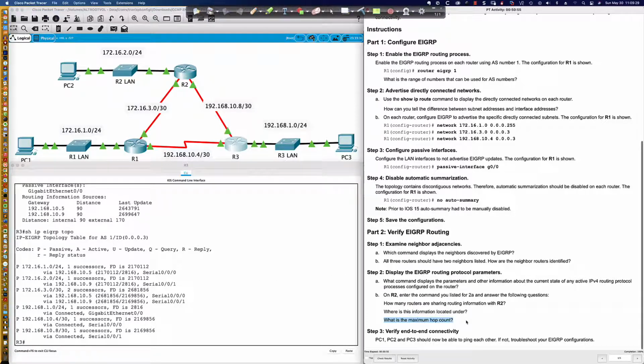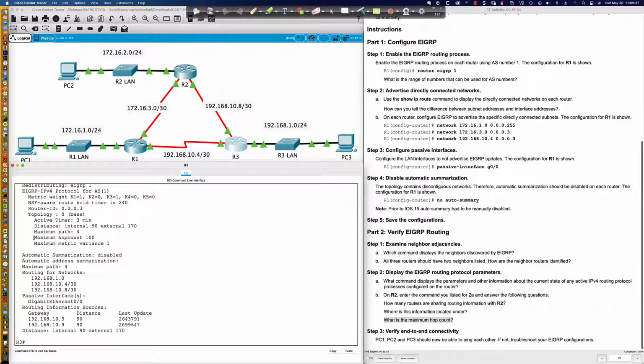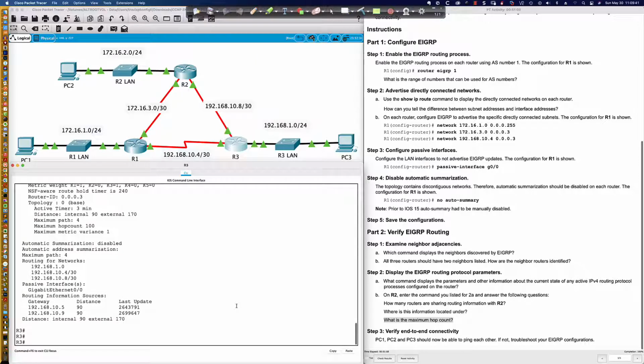Maximum hop count. Where is that information located? Well, show IP protocols, I believe, is going to have our maximum hop count of 100, but we could change that maximum hop count all the way to 255 if we wanted to. But defaults, and I was taught this early on with Cisco routing, the defaults with the routing protocols are there for a reason, right?